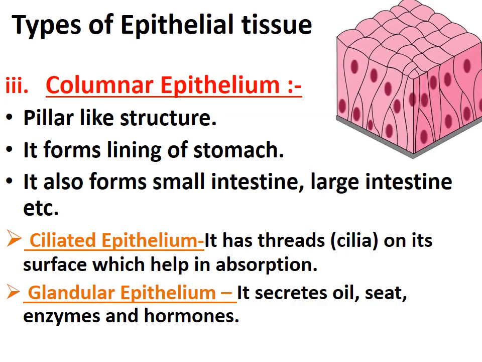Third type of tissue is columnar epithelium tissue. Columnar means column-like or pillar-like structure. You can see the diagram, it is forming pillar-like structure. So this is columnar epithelium tissue which forms the lining of the stomach. It also forms the small intestine, large intestine, etc. Now this columnar epithelium tissue is again divided into ciliated and glandular epithelium tissue. Ciliated epithelium means which has cilia, which increases the surface area for absorption, and glandular epithelium means which secretes oil, sweat, enzymes and hormones.